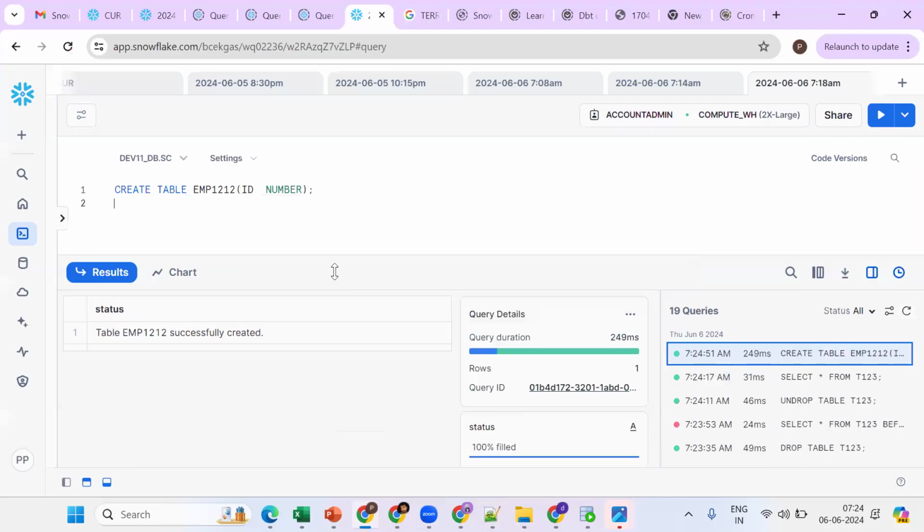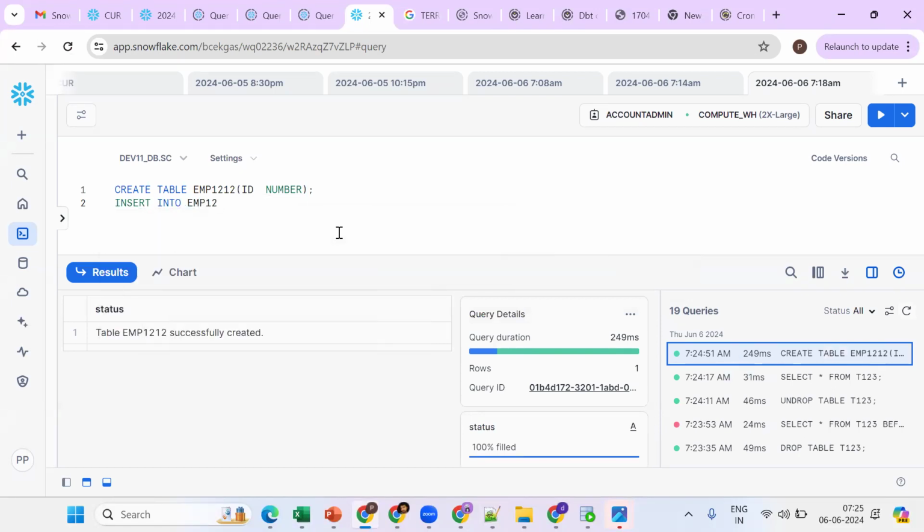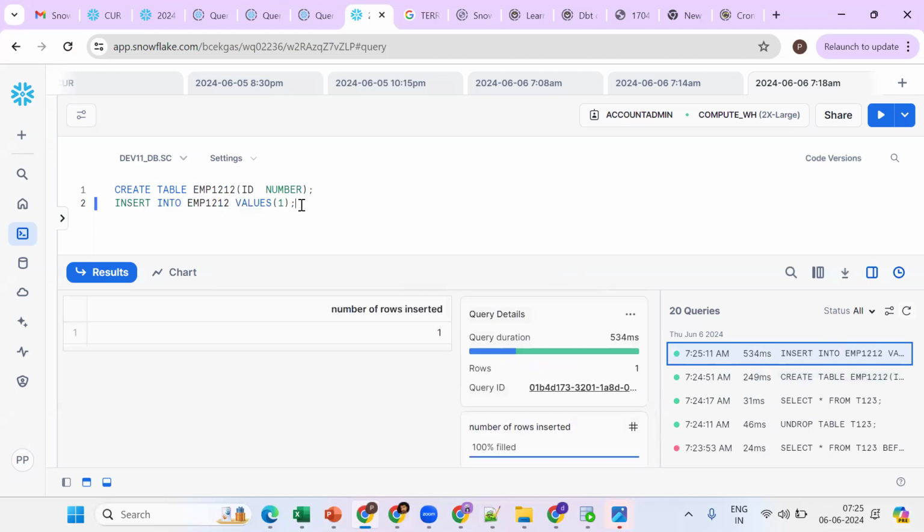Okay, this is the table. Now I try to insert into EMP1212. The value is important, so see, the value is 1. Okay, see, one record, and the second record.